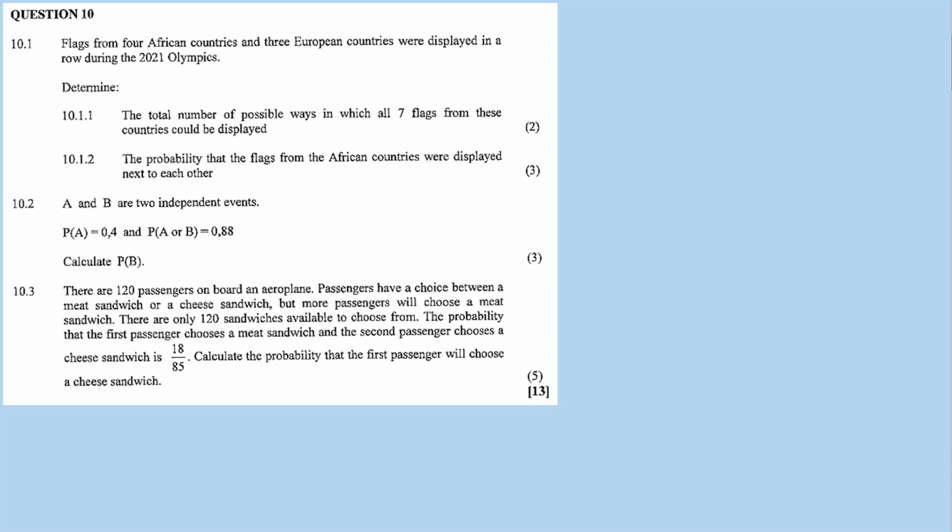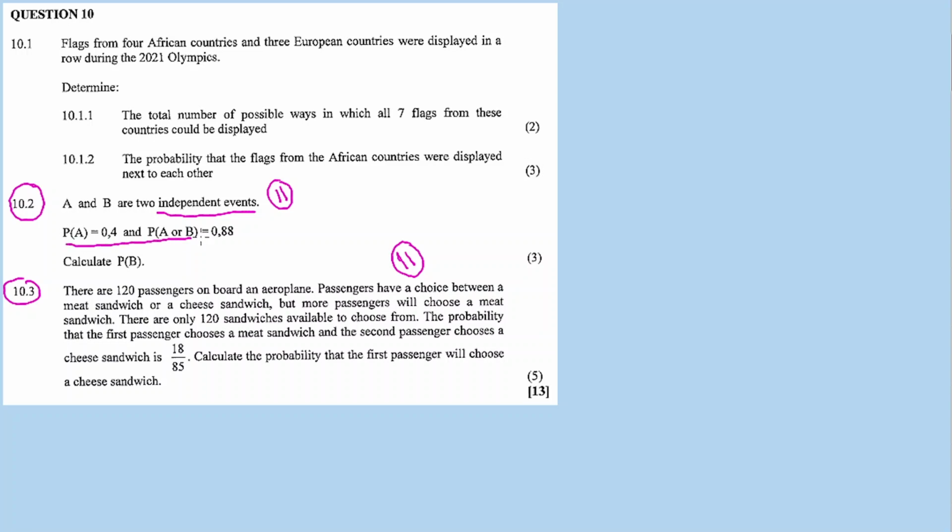Now, probability, it's one of those topics where, if you are studying it, you need to revisit the work from grade 10 and 11. For instance, 10.2 independent events is grade 11 work. 10.3, mutually exclusive events, is also grade 11 work.